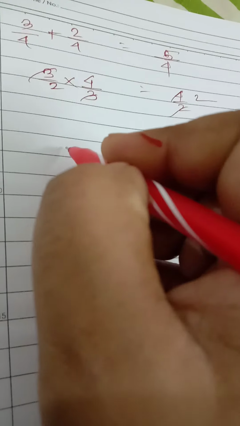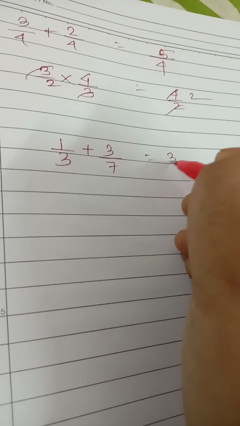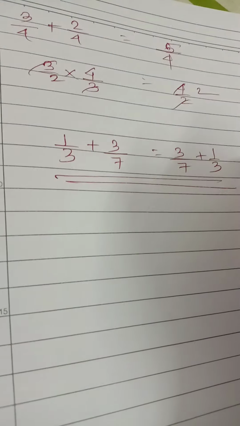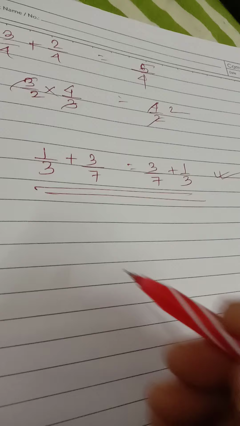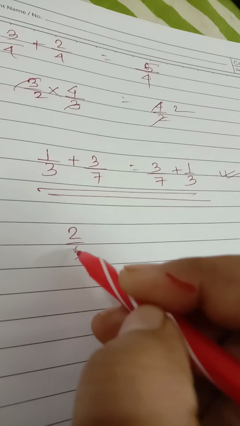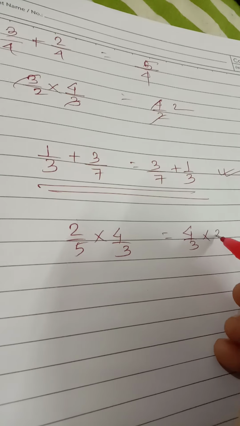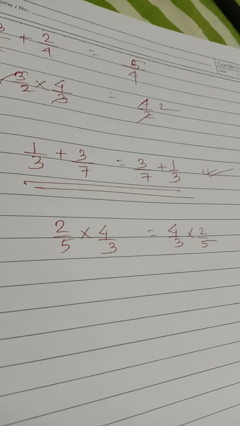This is closure property. Now second is commutative property. If you add two rational numbers, the sum remains the same. If 1 by 3 plus 3 by 7, if you add 3 by 7 plus 1 by 3, if the order is changed, still the sum remains the same. This is called commutative property. The same thing happens with multiplication: 2 by 5 into 4 by 3 will be equal to 4 by 3 into 2 by 5. This is called commutative property of rational numbers.